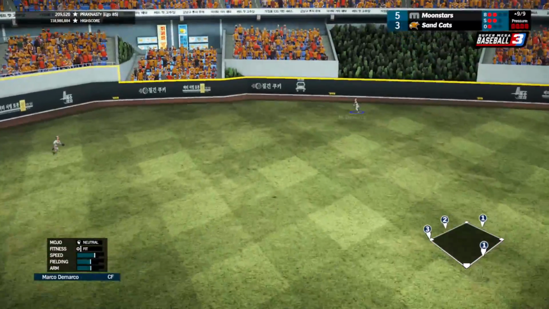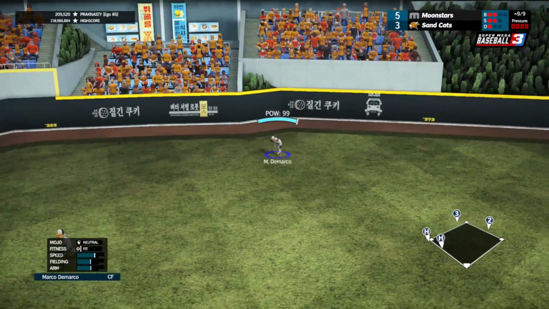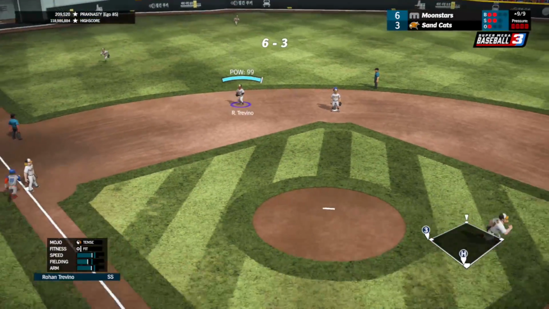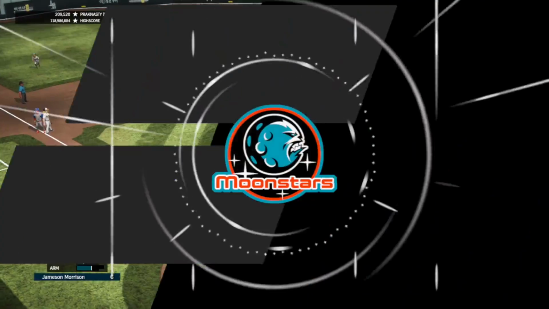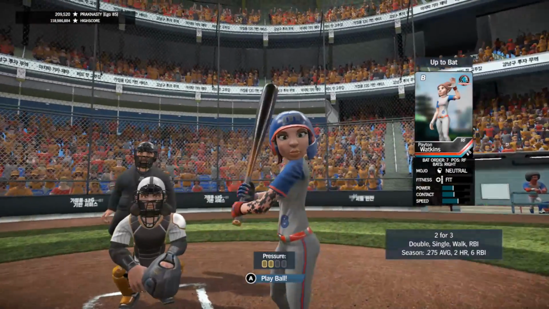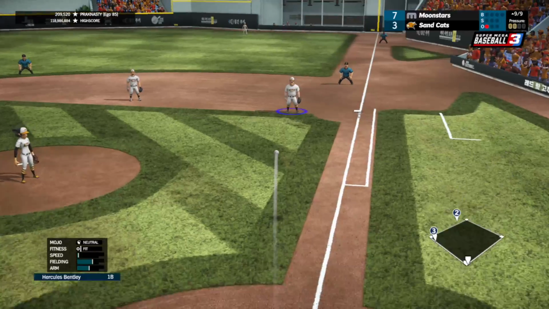Slider up and away, line to left center field, hit pretty well, near the fence, off the base of the wall. DeMarco can't field it, 1 run is in, the second run's coming in to score as well. Third run will hold at third, it's a 2-run double for Kingman, it's now 7-3 Moonstars as the game is blown open. Here's Watkins, 2 for 3 day, double, single and a walk today with 2 RBIs.